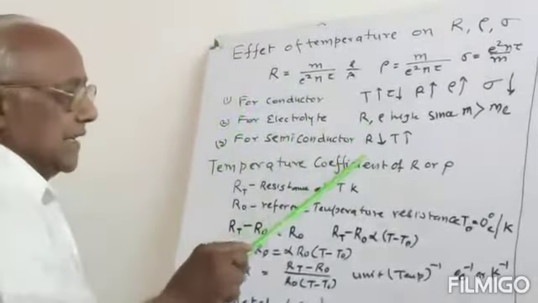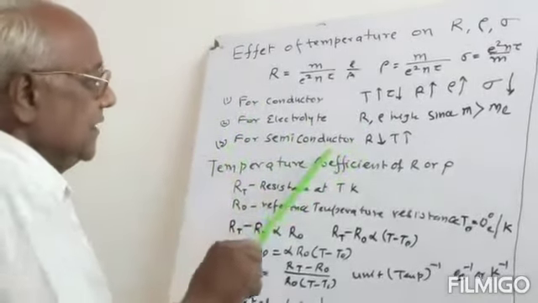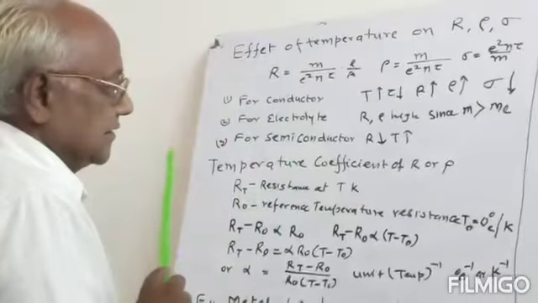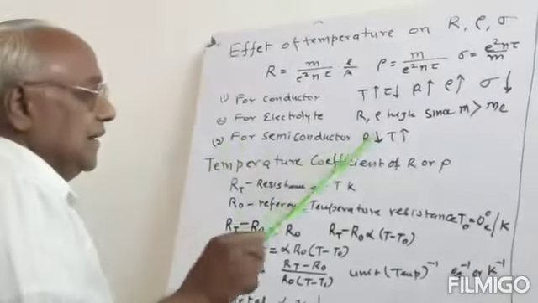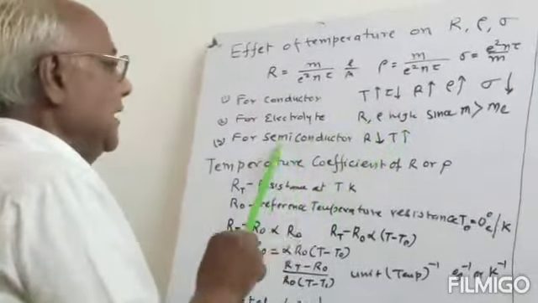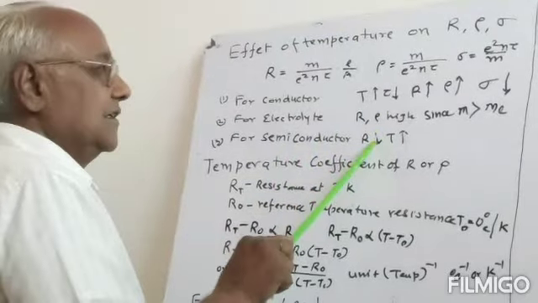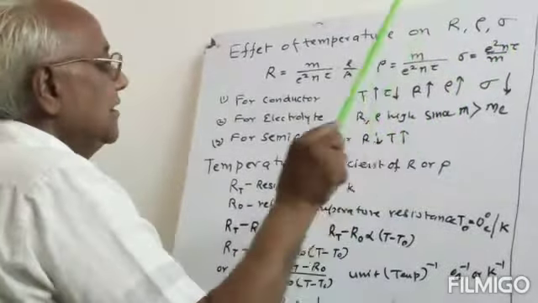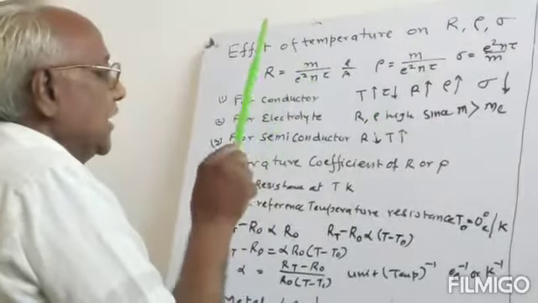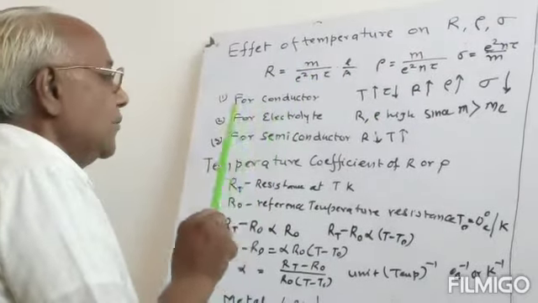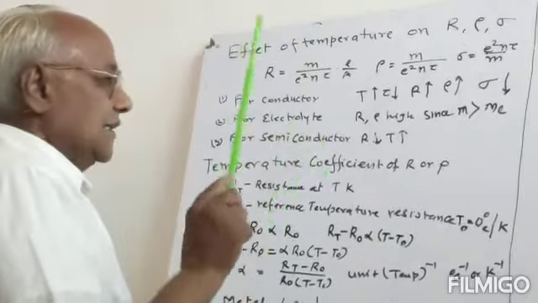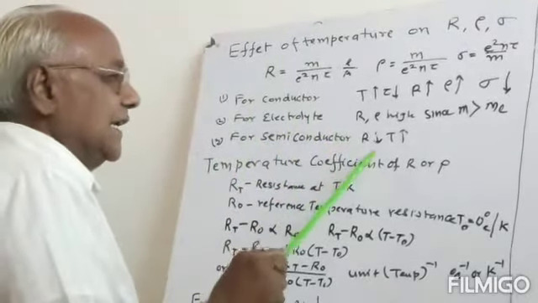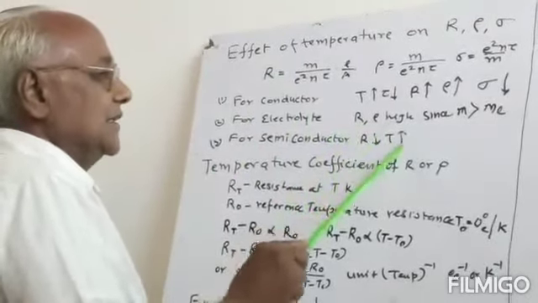Now we take the semiconductors. In a semiconductor, if we increase the temperature, then the resistance will decrease. Here, if we increase the temperature, the resistance increases for the electrolyte as well as the conductor. But for the semiconductor, the resistance will decrease as temperature increases.